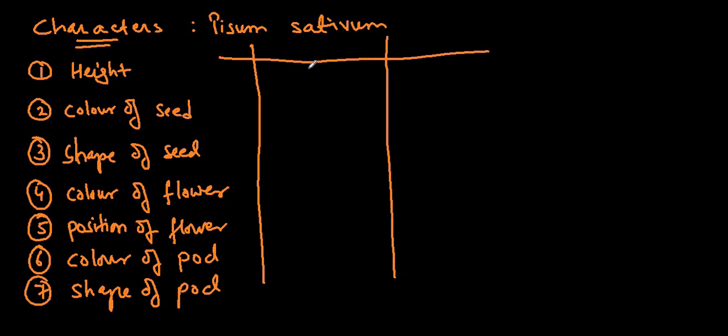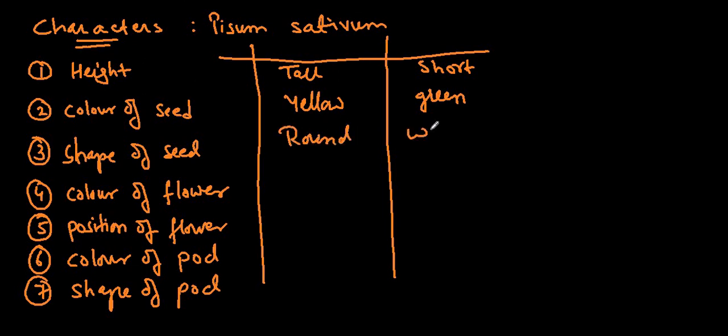As for example, the height he found tall and short, or you can say dwarf. Color of seed he found yellow and green. Shape of seed he found round and wrinkled.